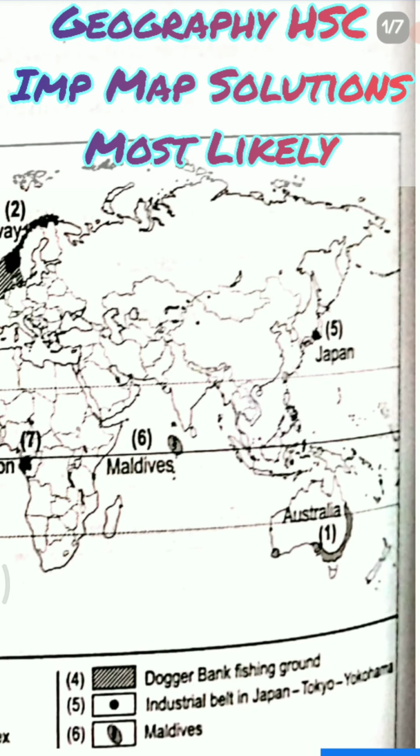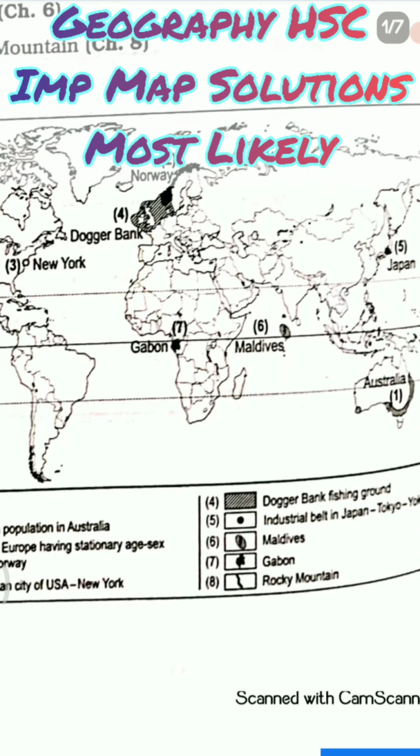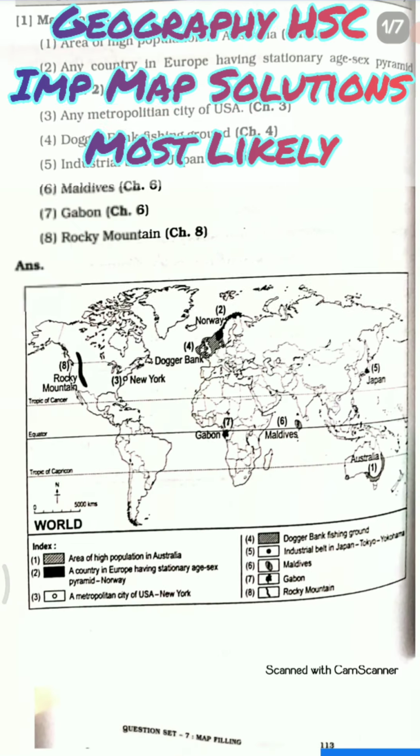After that we have industrial belt in Japan. So we all know where Japan is. You just have to denote the industrial belt in it. Then we have the next question, denote the location Maldives. So Maldives is an island which is below India. So this is the Maldives point.